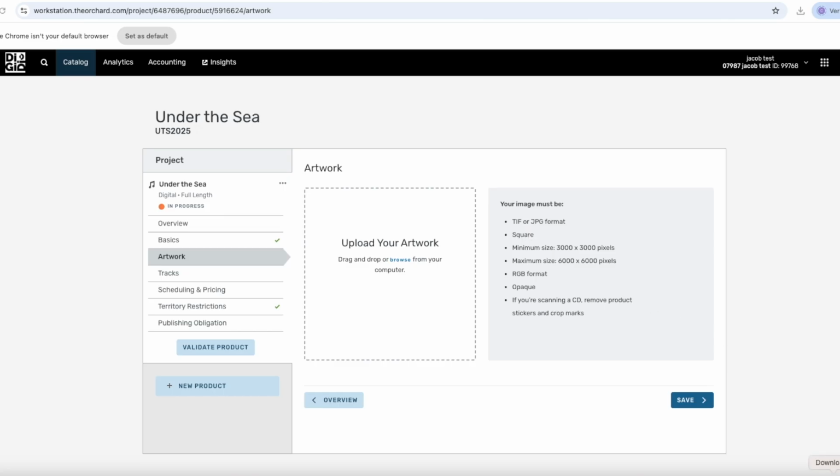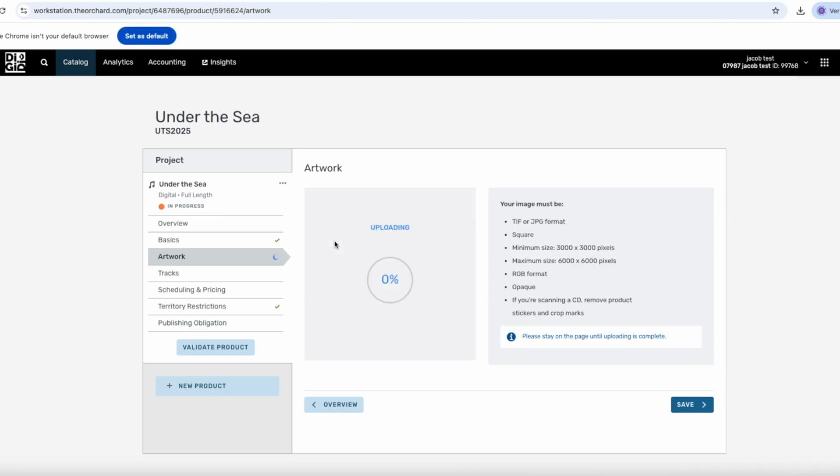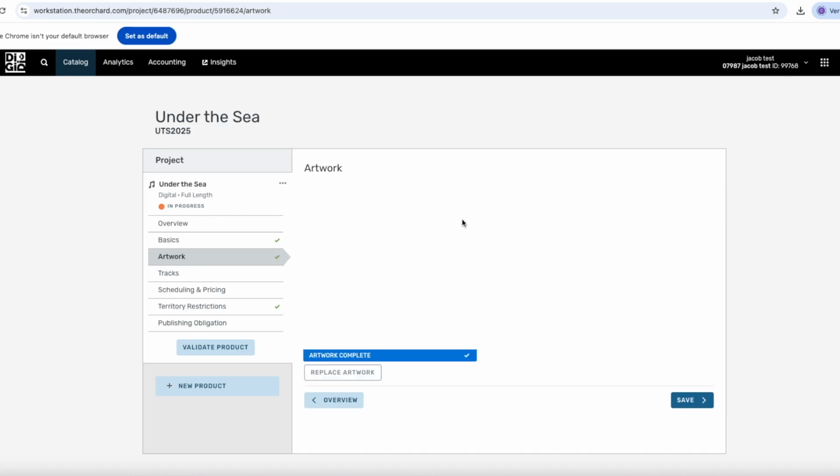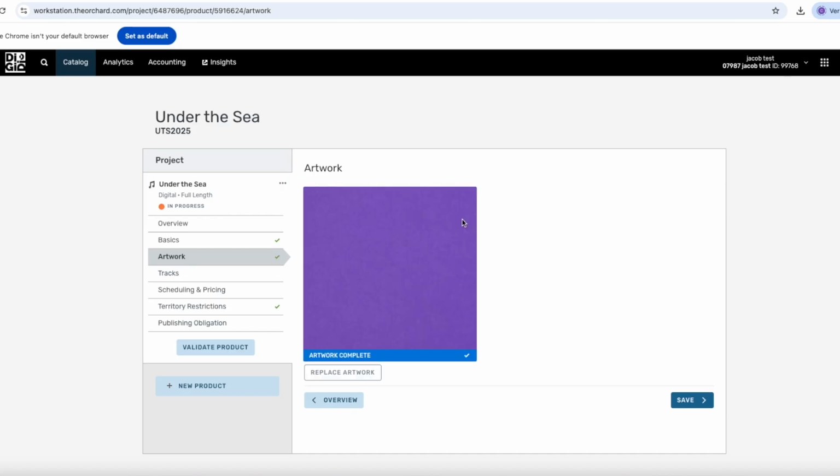So what you want to do here is that you can either drag and drop your artwork here, which I am doing right now, or you can click browse to find the image on your computer. Now it will load for a moment and then confirm whether the image is accepted or rejected. If there's an error in the size or format, the system will show an error message and highlight the issue. If the image is approved, such as in this case, click Save and Continue.